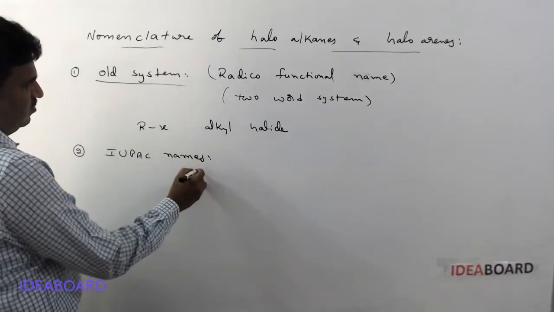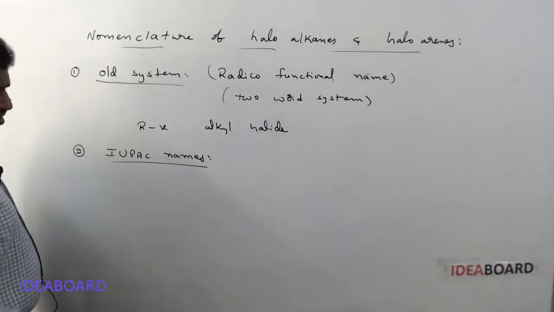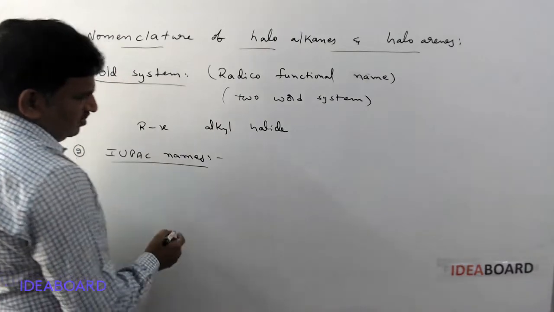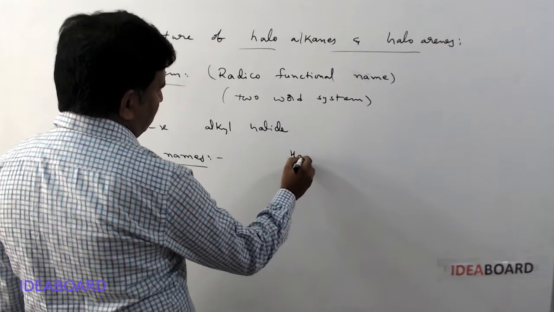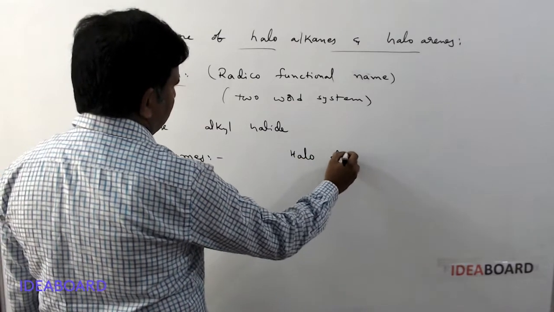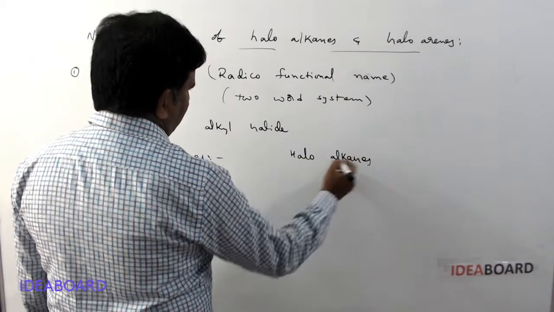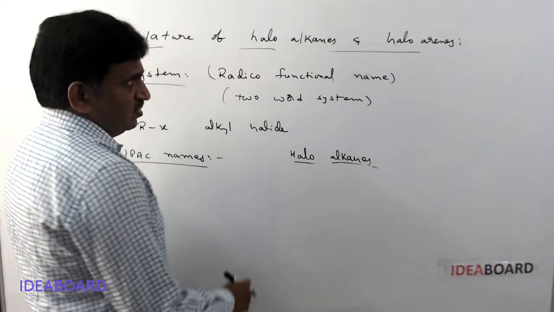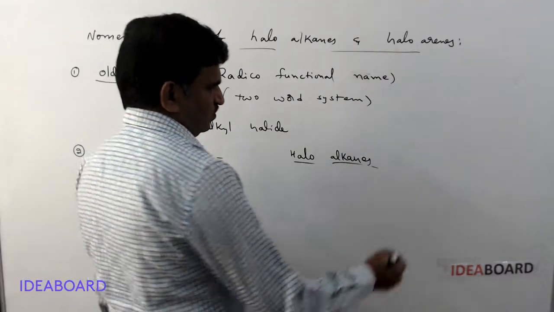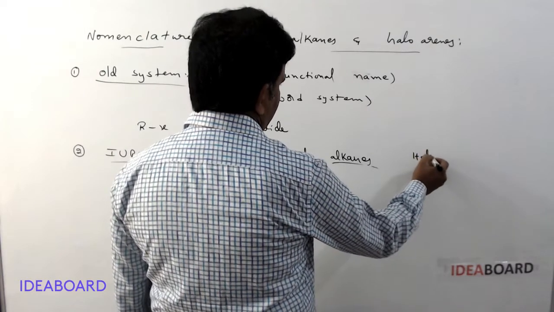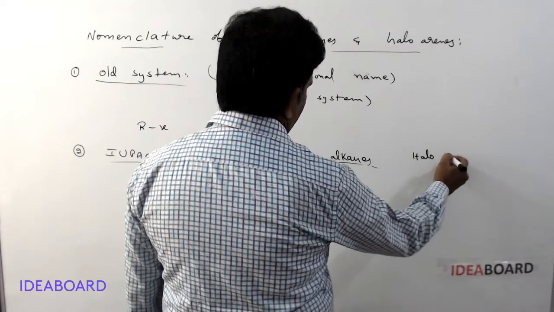As per the IUPAC system, these are called haloalkanes. And haloarenes is both a common name and an IUPAC name, used for all aryl halides.